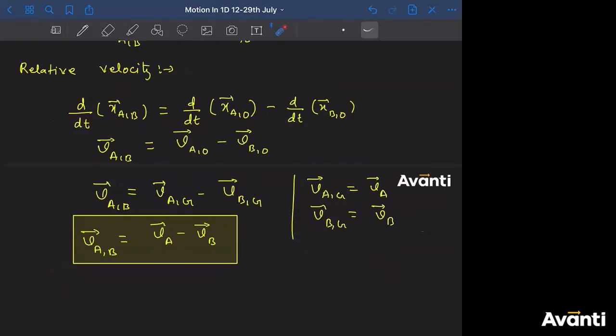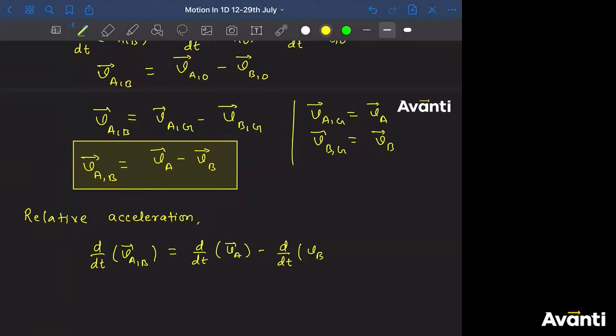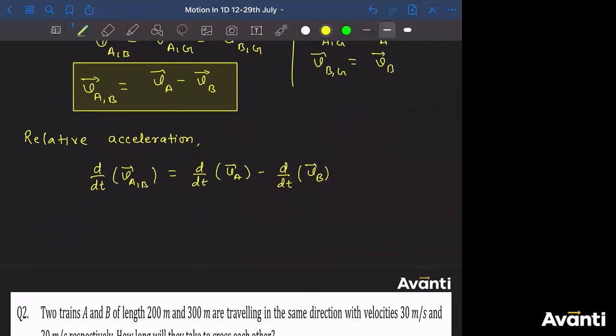Similarly, if I ask you what will be the relative acceleration? If you differentiate this one more time on both sides, you'll write d by dt of v(a,b) is equal to d by dt of va vector minus d by dt of vb vector. The differentiation of v is dv by dt, which is acceleration.